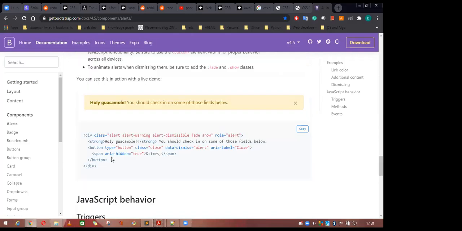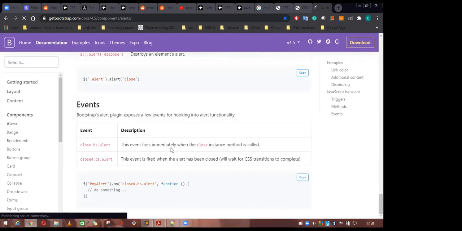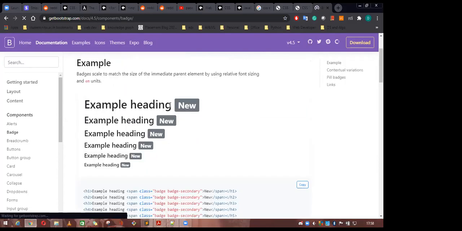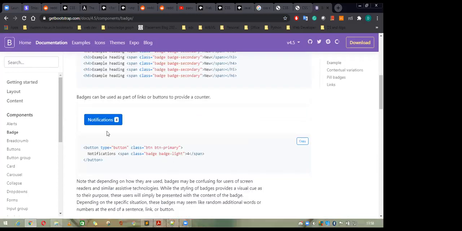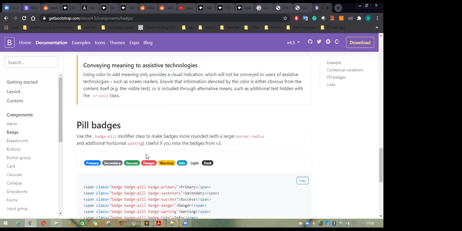Here are the different types of alert button. Now you see the badge. I'm seeing what the different properties of the CSS are. This is the badge, a simple example of a badge. A badge is a number inside something. The number is embedded into the button. That's called a badge. Okay. This is the primary, secondary, different types of badge.